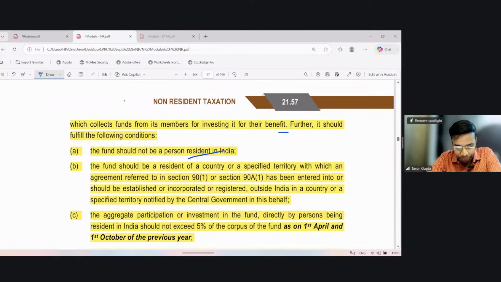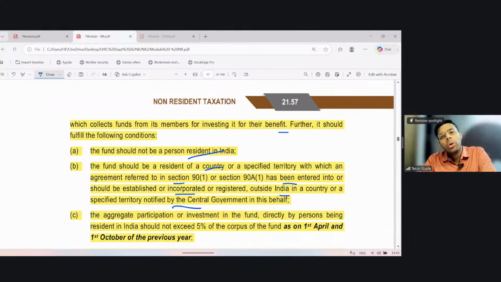Okay. The second condition is that the fund should be a resident of a country with which a double taxation avoidance agreement has been entered into, or should be established or incorporated or registered outside India in a country notified by the central government. So either the fund is incorporated in a country with which India has entered into a DTAA, or it is incorporated in a country which is notified by the central government for this purpose.